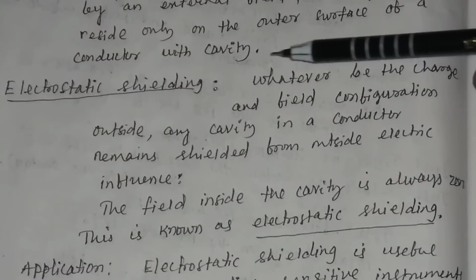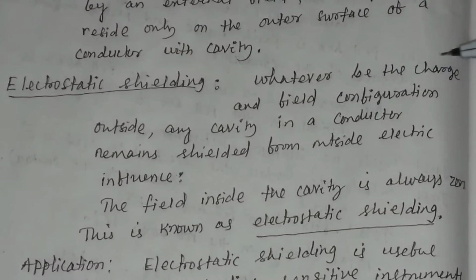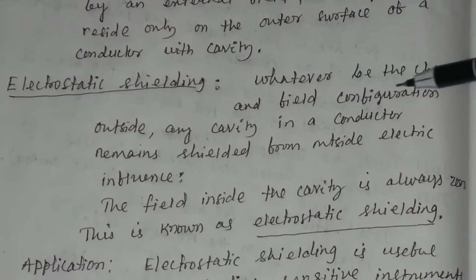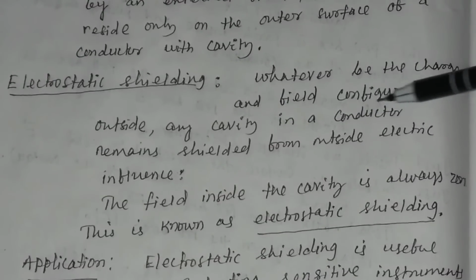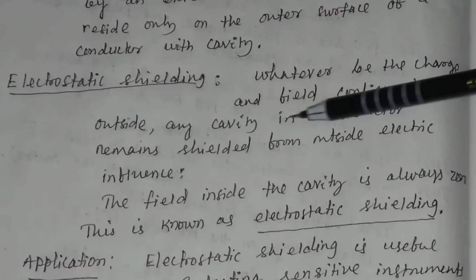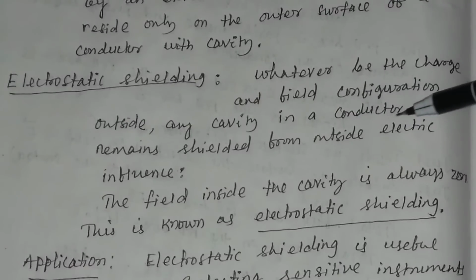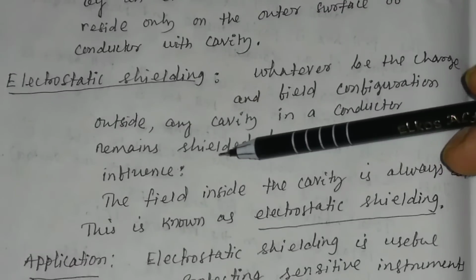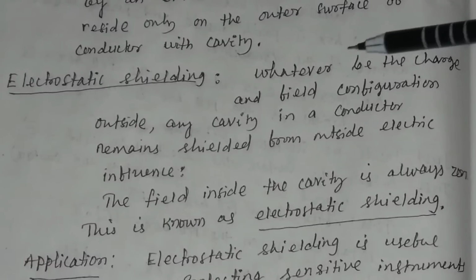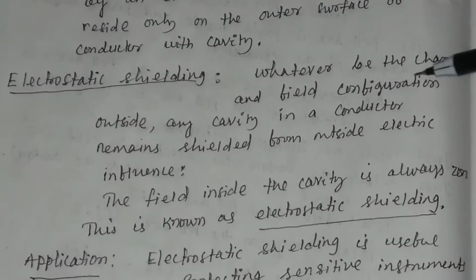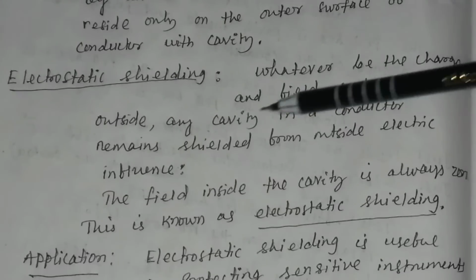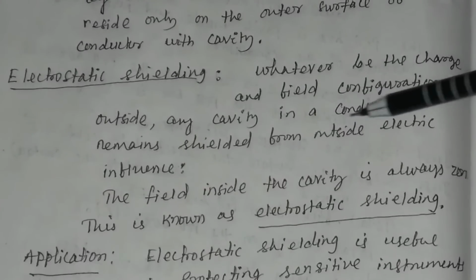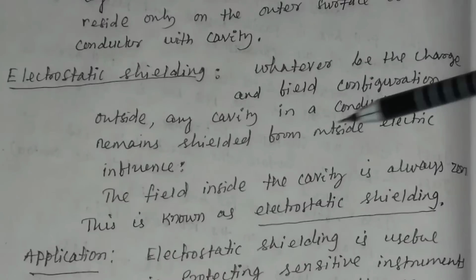So what is electrostatic shielding? Whatever be the charge and field configuration outside, any cavity in a conductor remains shielded from outside electric influence.